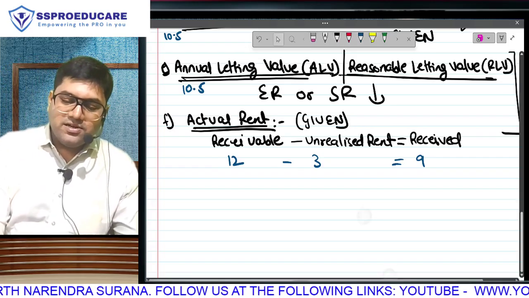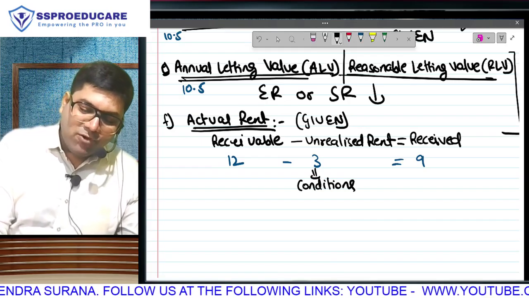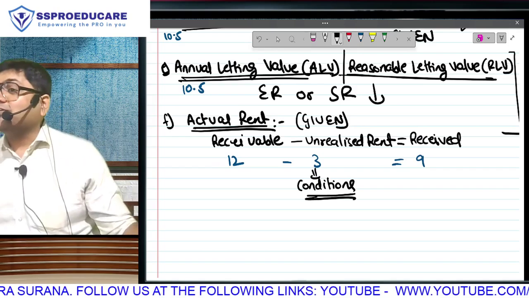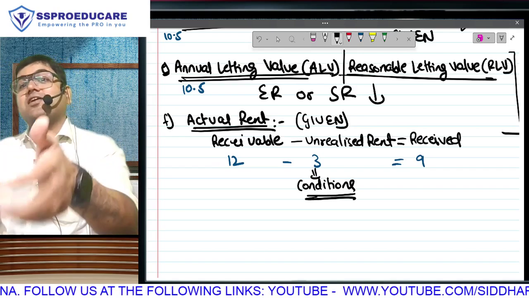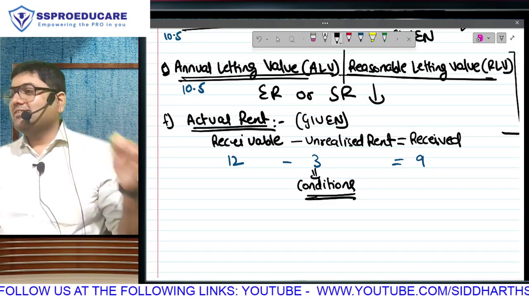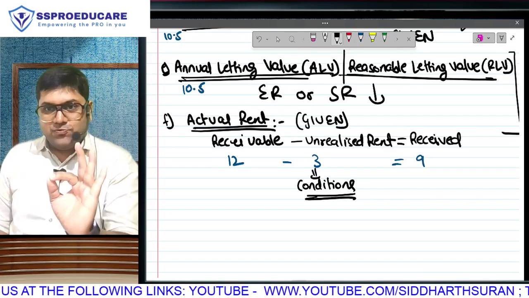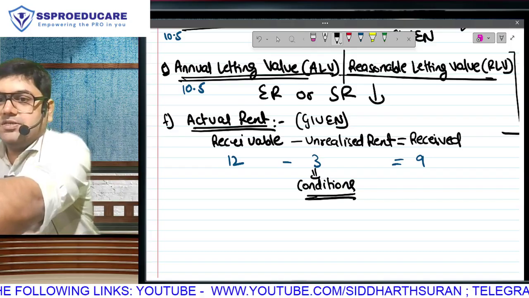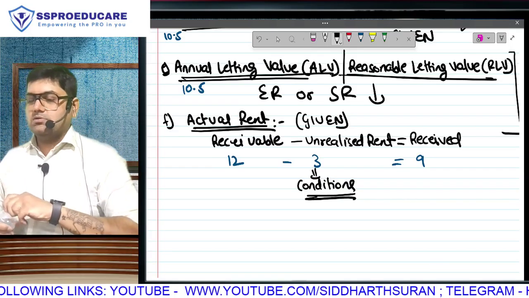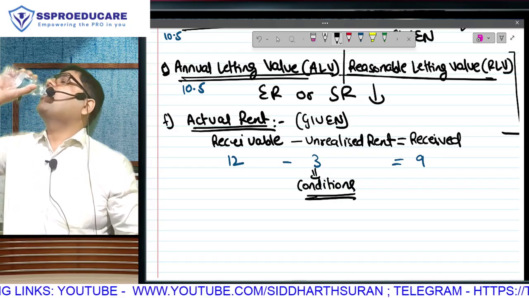For getting this deduction, there are some conditions prescribed. Matlab, can you believe this? We wanted GAV, we have derived the GAV, we have decided the sum, ALV or actual, whichever is higher, and after that we are doing discussion. There are some conditions. Suno dhyan se. If we fulfill the conditions, we can take deduction of unrealized rent. That means we will pay tax on ALV or received rent, whichever is higher.